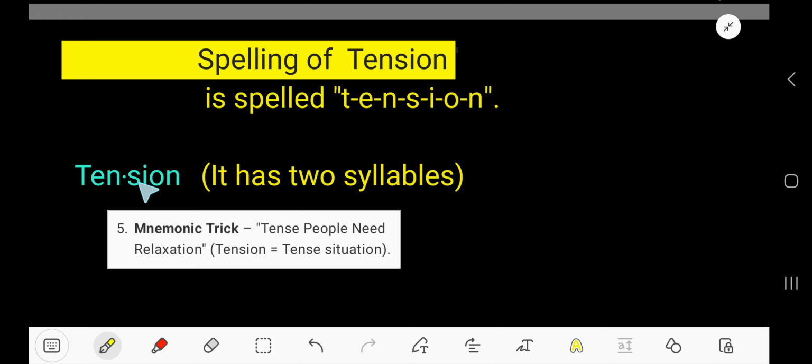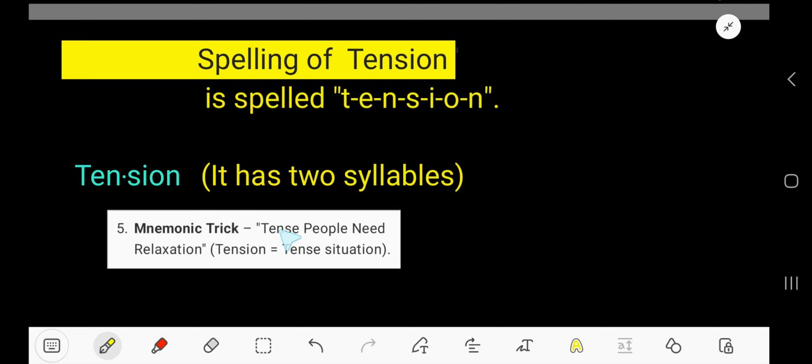you need to write S. So how to remember? To remember the letter S, look at here. Tension means a tense situation, right? When people don't trust each other.